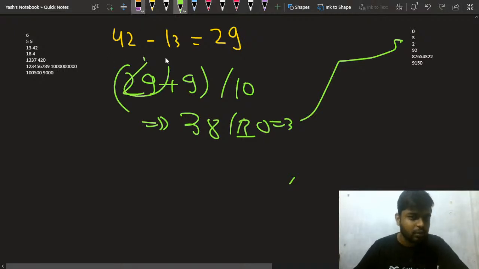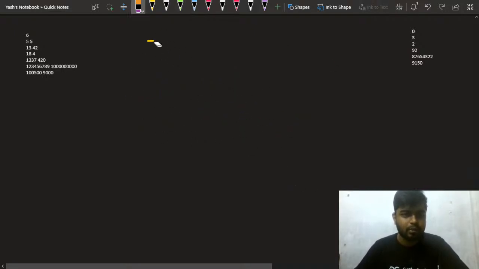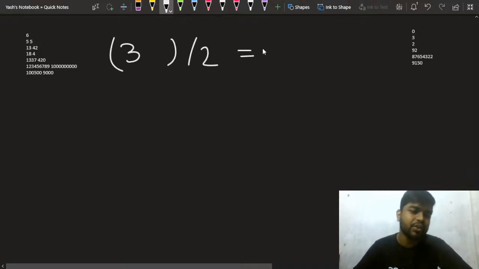You can similarly try for all the other cases, but how does this thing work? This is another important thing that we need to notice. Let me show you how it actually works. Let's say I say that you have to round up something. If I give you 3 and ask what its round up value is when divided by 2, you'll say the answer is 2, right?